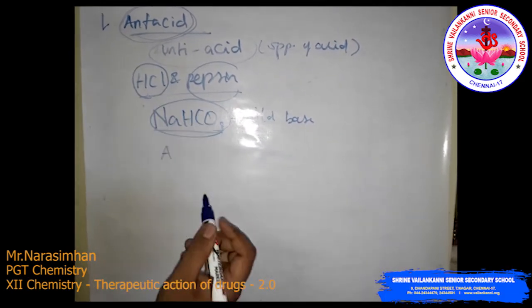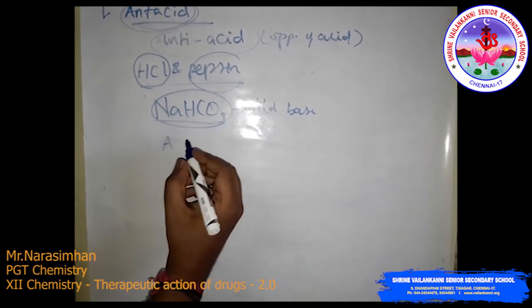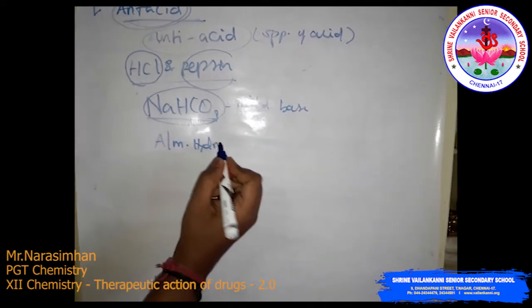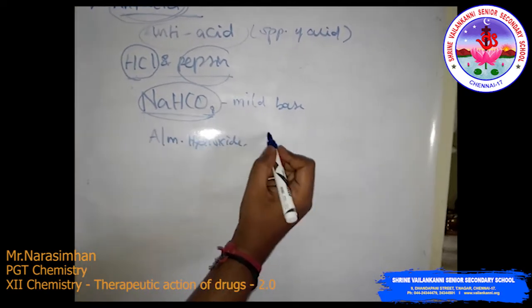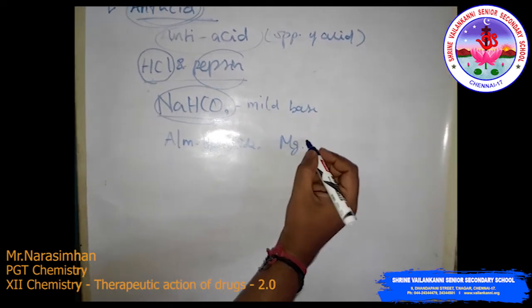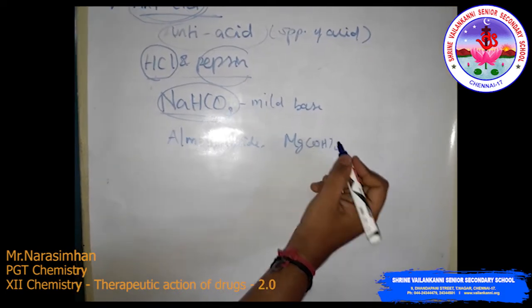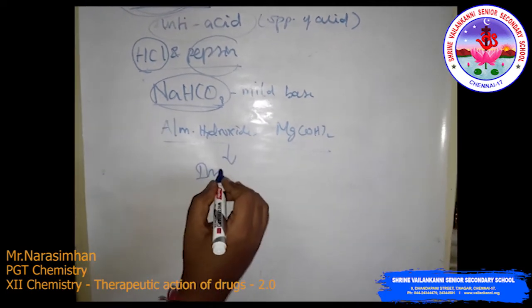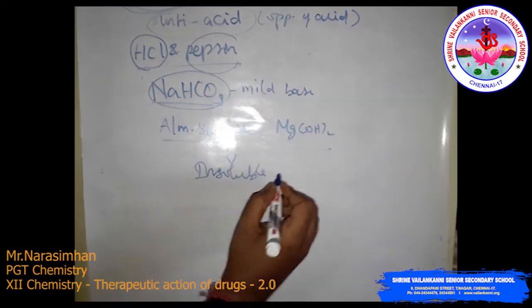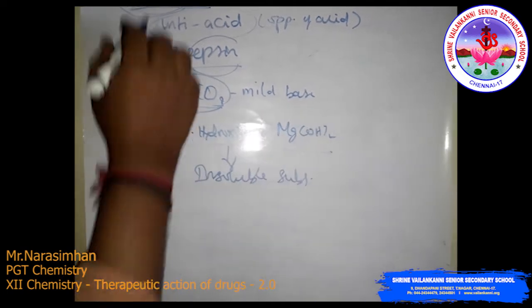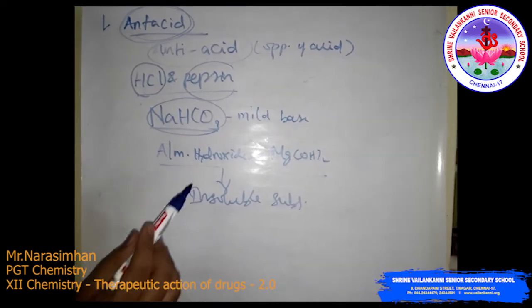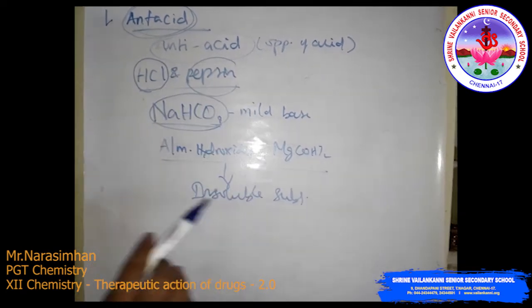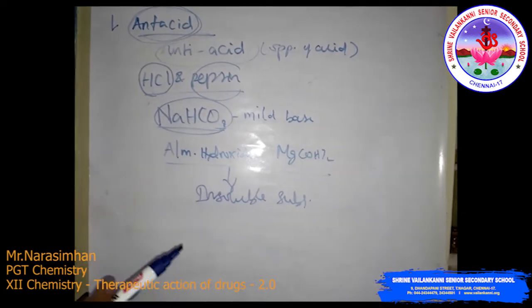These are called antacid treatment medicines. They contain aluminium hydroxide and magnesium hydroxide, which are insoluble substances. They react with the acid, the acid reacts with the base, and it gets neutralized. So we can use these antacid medicines.